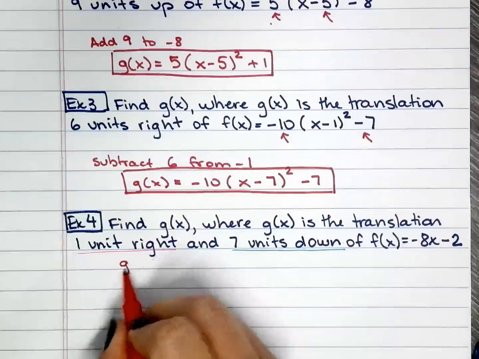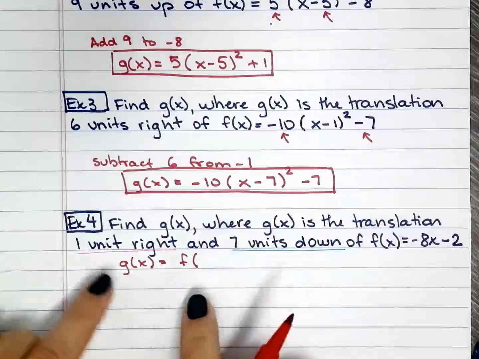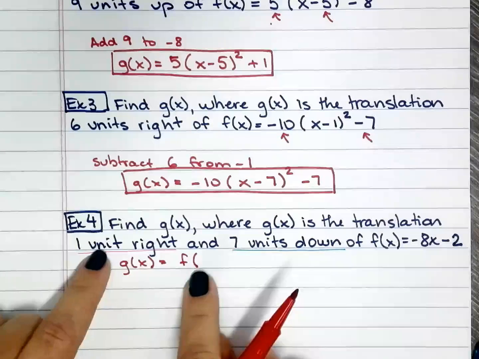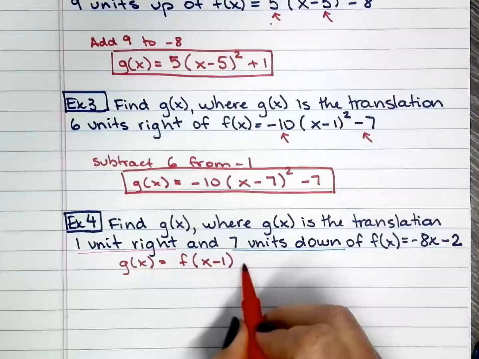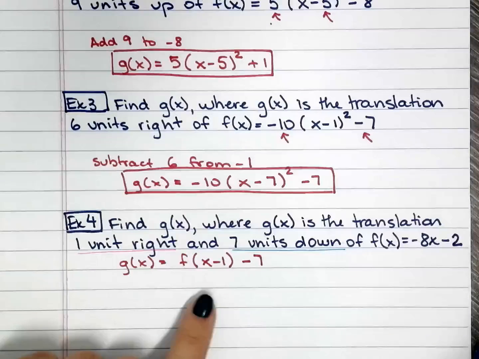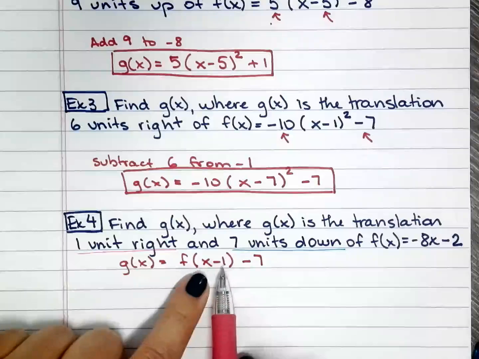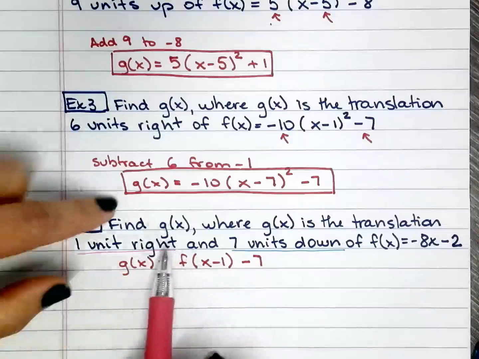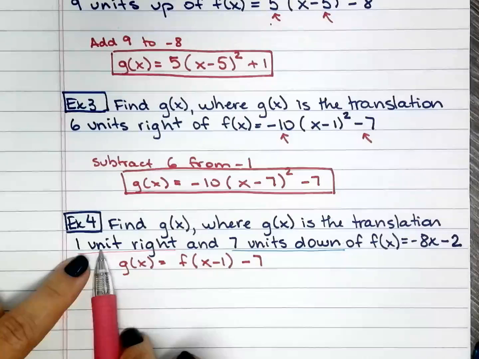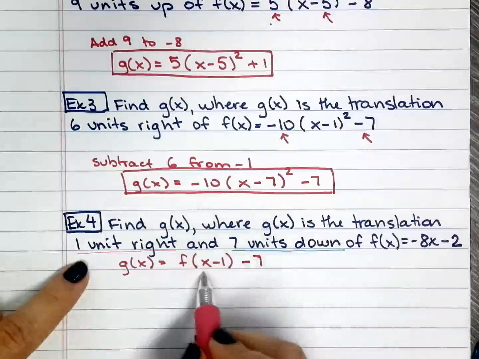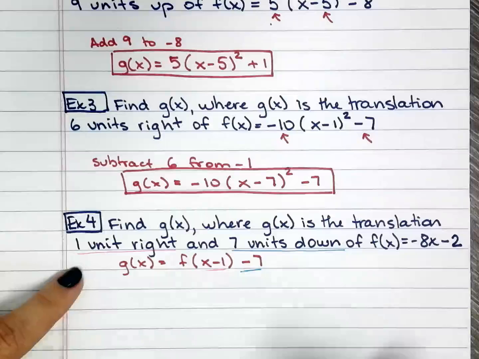So I have g of x was the original function. So f of x, I will have to go 1 unit right, so x minus 1, and also 7 units down, so minus 7. Why am I writing it this way? Why does it look funny? Well, I know that I'm doing the composition function one way or another, but the others were easy to see. Watch out for the linear, okay? So the 1 unit to the right, that's where this one came from. And then 7 units down, that's where this one came from, okay?